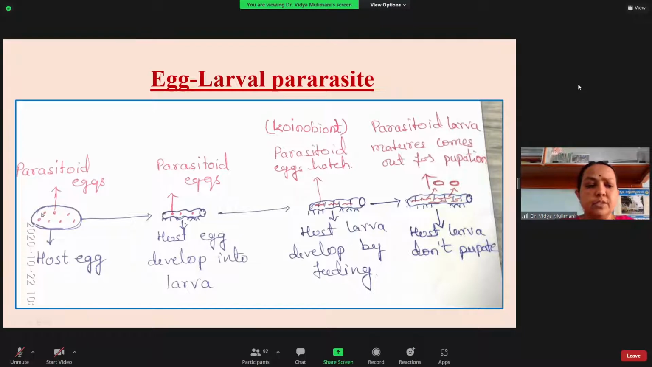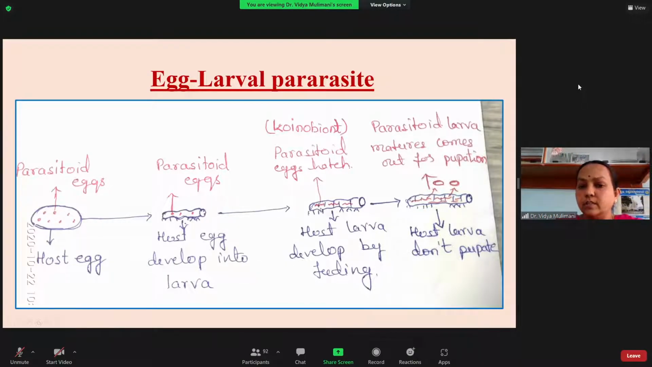It will not hatch. When the host egg hatches, you know that inside there is an embryo, and the larva will be developing inside, mainly on the yolk. When the embryo is feeding on the yolk, the eggs of the parasitoid also enter into the larva of the host. You can see here, this is the host egg developed into the larva. The red markings you have are the eggs of the parasitoid. After the caterpillar hatches and comes out, then the host egg will hatch.